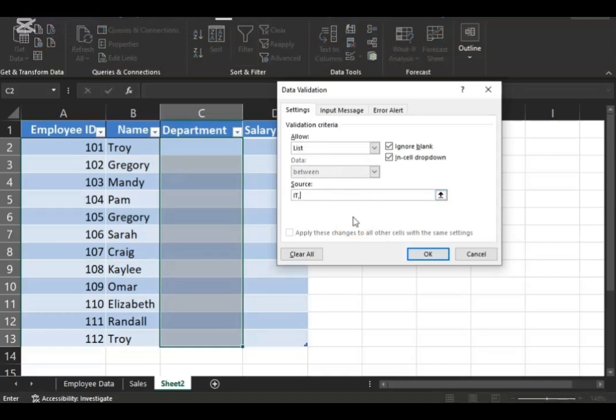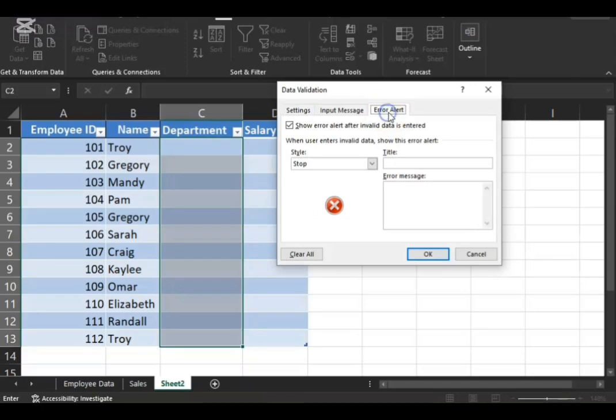IT, HR, marketing. And I can decide to include an error message. For example, please select from the list of departments in the drop down.